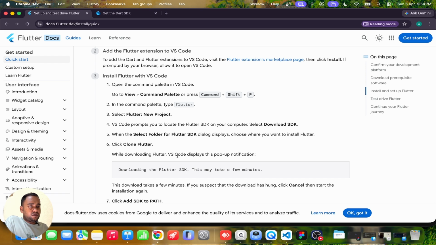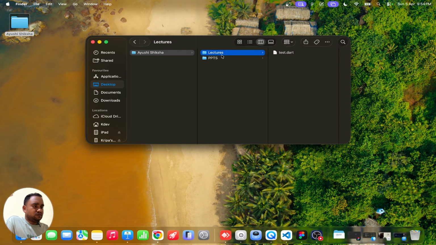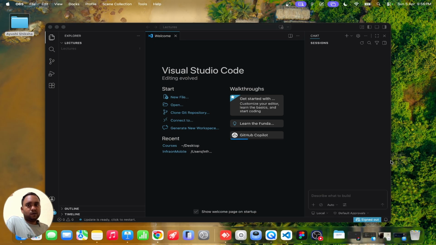Before installing anything, we will create our folder structure here. Here I have created one folder, and here we have a link so that we can open it in VS Code. Before that, we have to install VS Code, as well as Dart, and whatever is required to develop or learn Flutter. So first we need VS Code, we need the Flutter SDK, and we need an extension for the VS Code plugin, which we will install here, and we will print hello world as other developers do during their first setup, which will complete here.